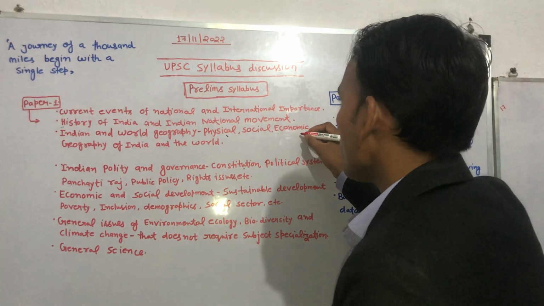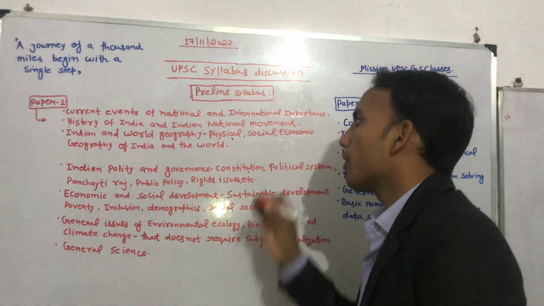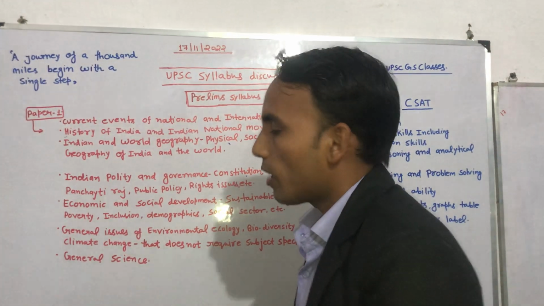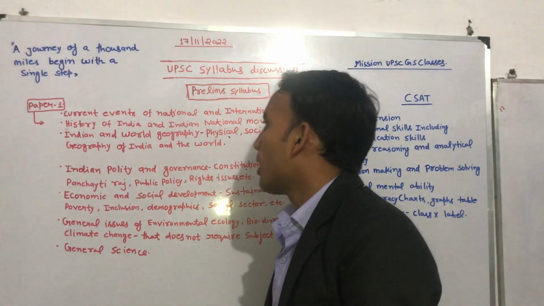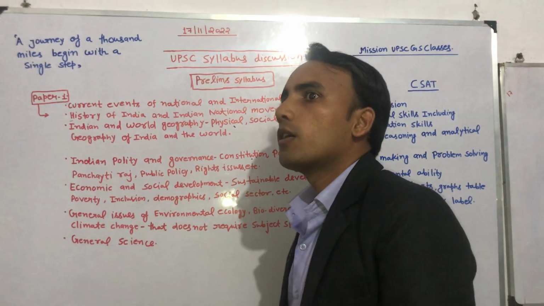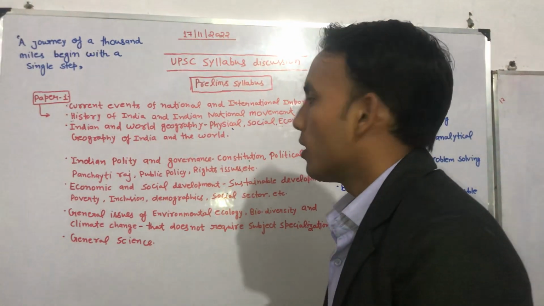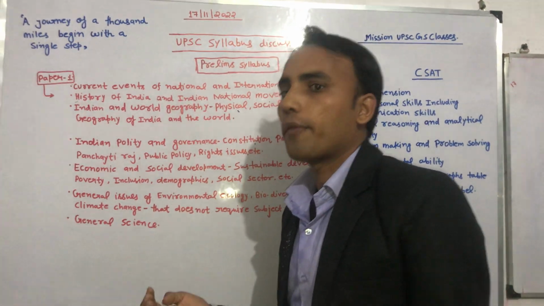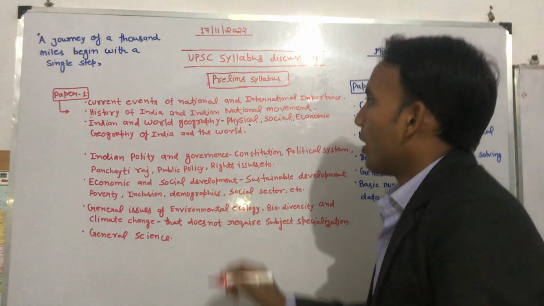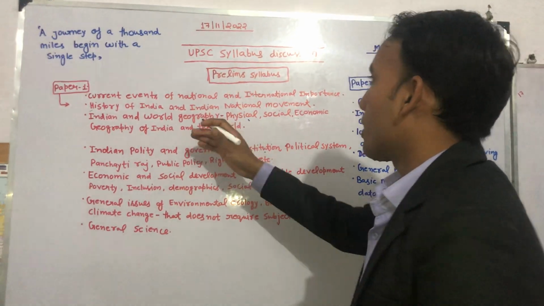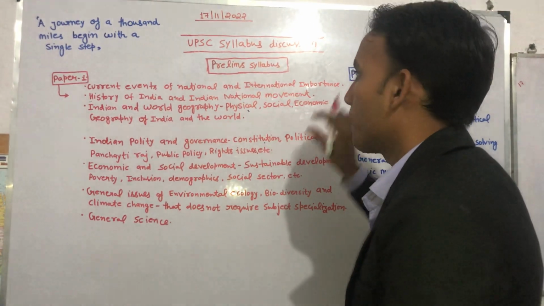In economic geography of India and the world, you will have to read about mineral resources, industries, and all the transportation, all those things like sea routes and everything. You have to understand the importance of those things. And if you are ready with that, this part will be covered.